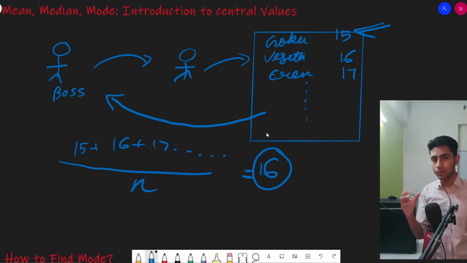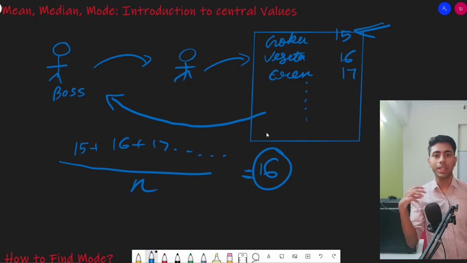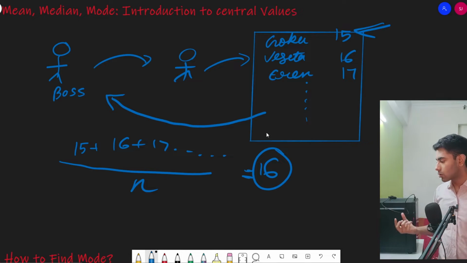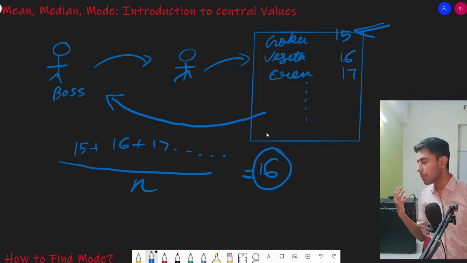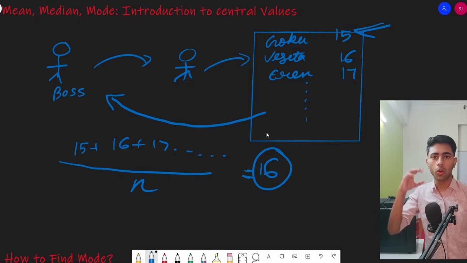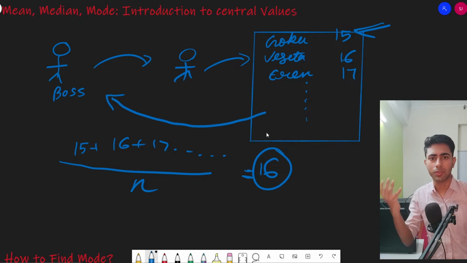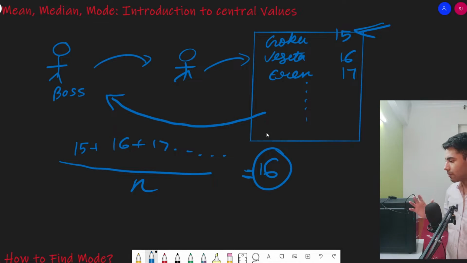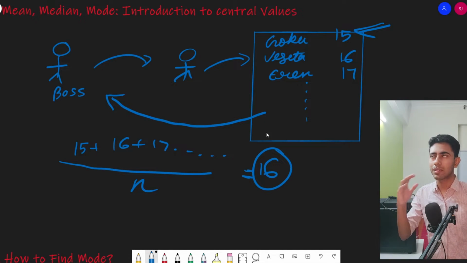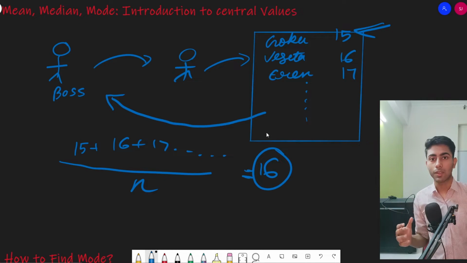Now if we give this age, 16, to the boss, this piece of information will be far more valuable to him, because it summarizes the whole data set. It gives the boss the whole idea of how the ages of our students are distributed. They are going to be near 16. They can be less than 16 or greater than 17, but they are not going to be far from 16. So whenever we have to get a brief idea, summarize the data set, or get an idea of the central value, the central tendency of the whole data set, we use the mean.